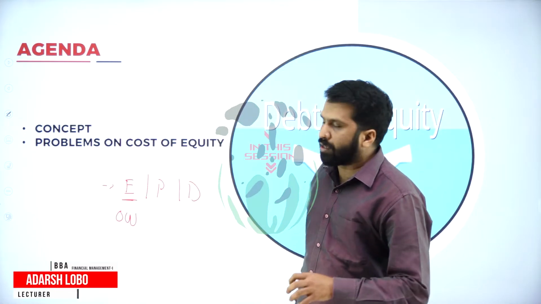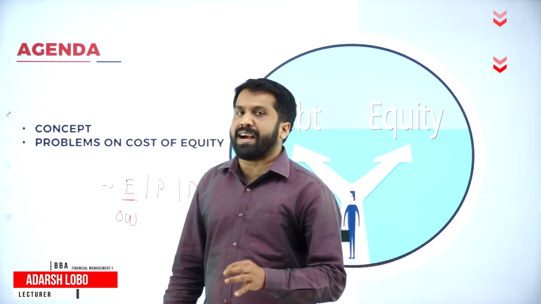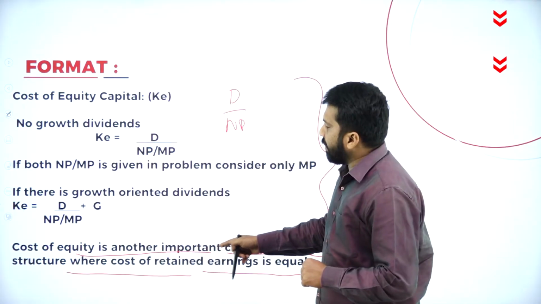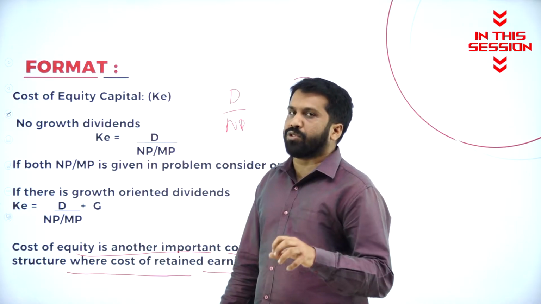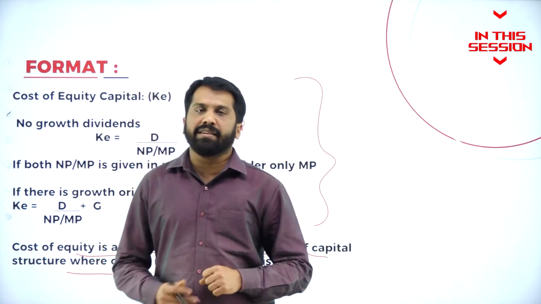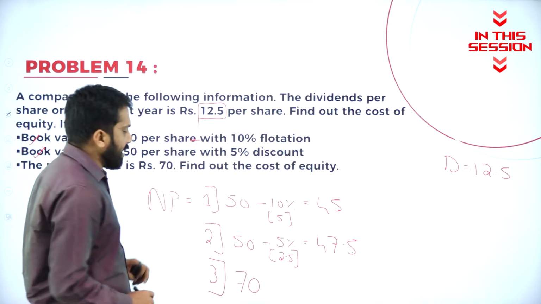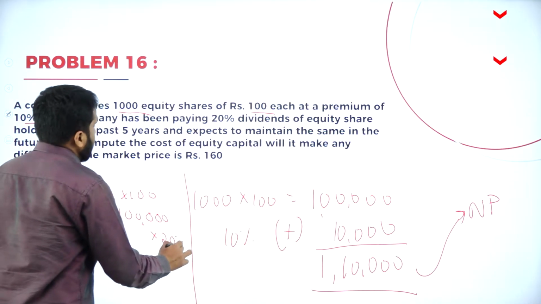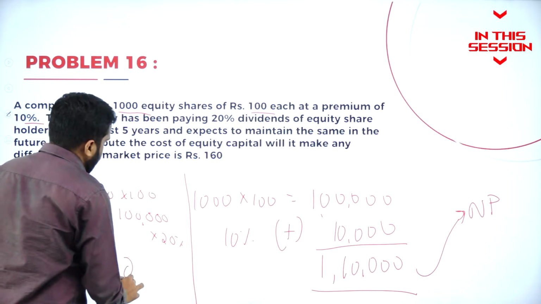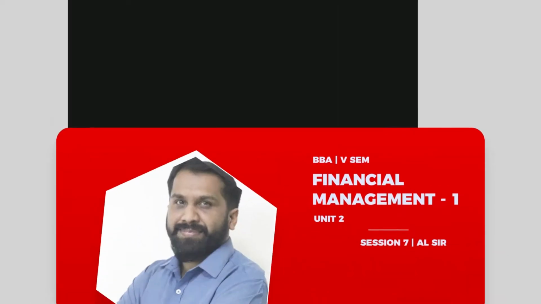Whatever the amount invested by equity shareholders will be paid at the end. Whatever the calculation you will get as per cost of equity, the same answer you should consider for retained earning also. Have they given anything like floatation discount? No. So what is the answer? Your answer will be 70 only. So 1 lakh into 20% is the dividend. So your dividend portion will be 20,000.